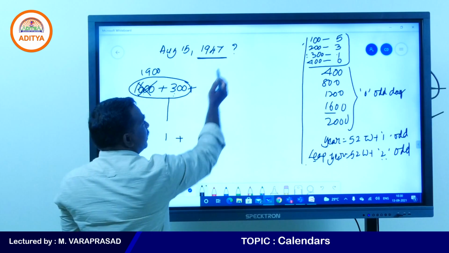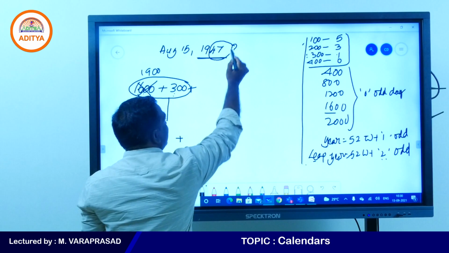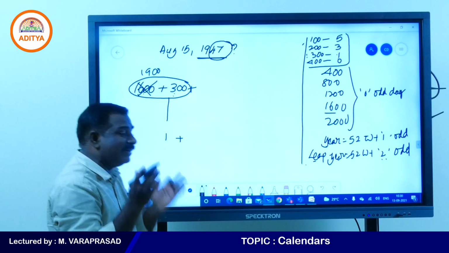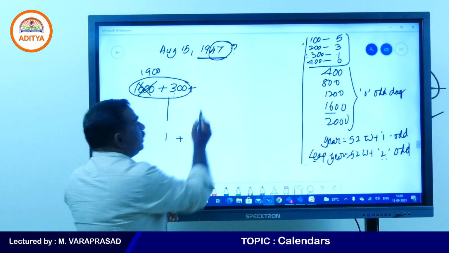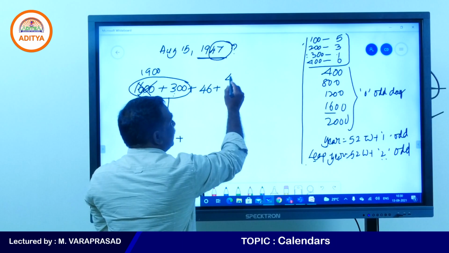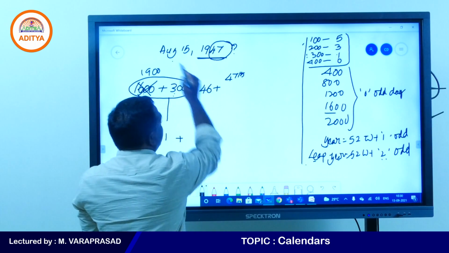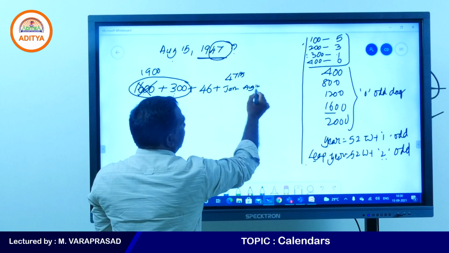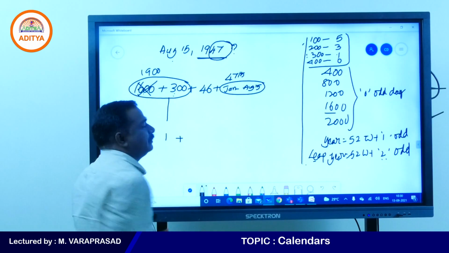Now, still how many years are there? You see 47 years are there. The 47th year we are finding. To find the 47th year date, you need to write 46 years, plus the 47th year, January to August 15th. This is the date we are finding.